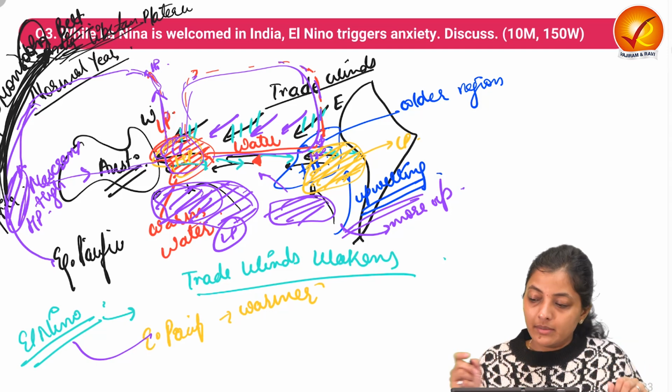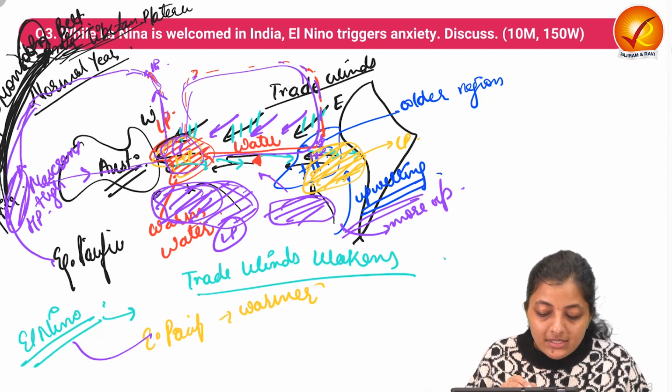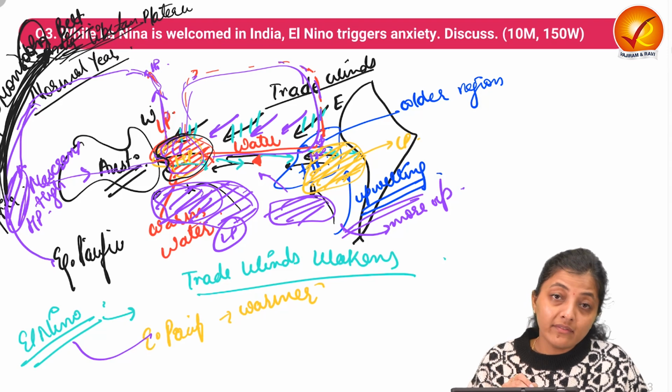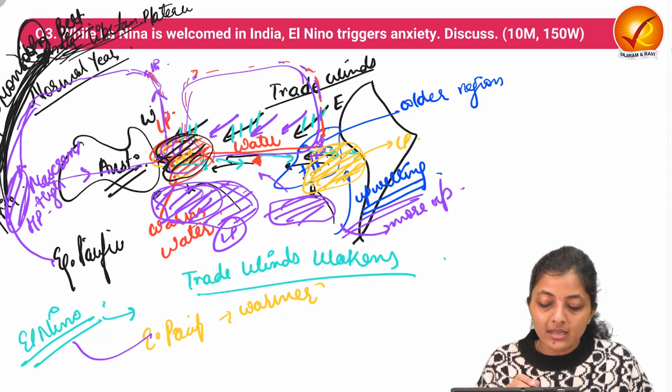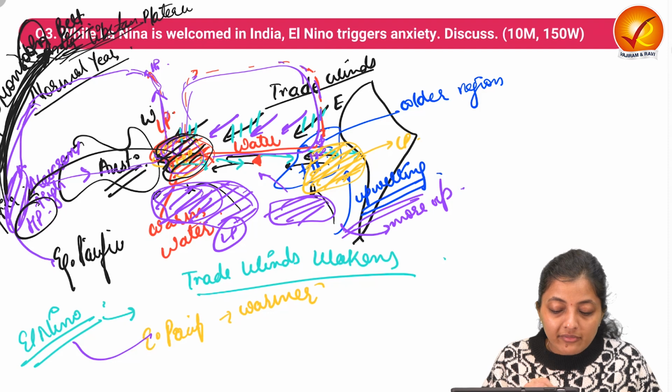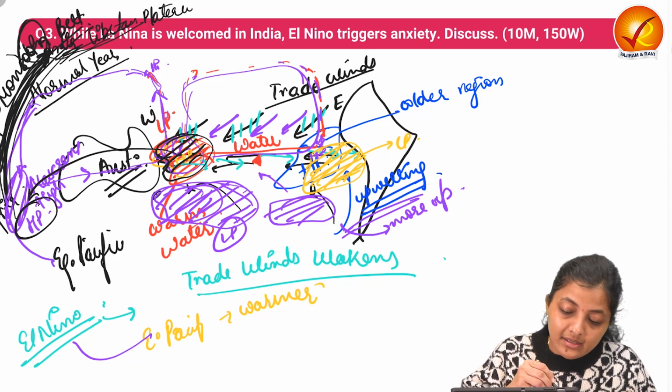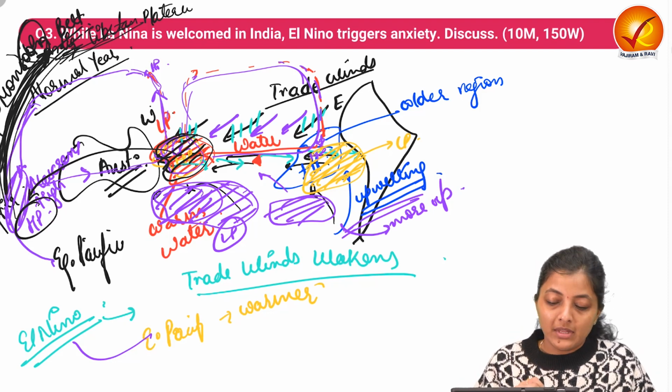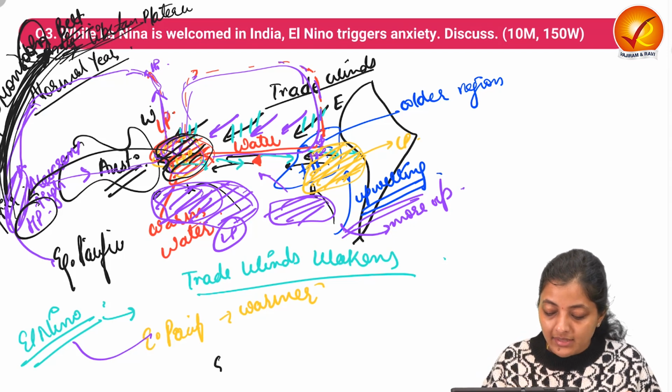This is a normal year. When El Nino happens, this low pressure is not there or is very weakened, instead the high pressure is there. So this results in the weakened Mascarene high. This results in the weakened monsoon branch. So this is the major reason why El Nino